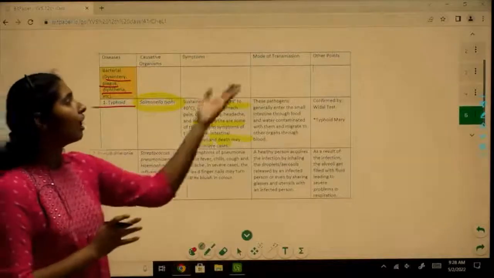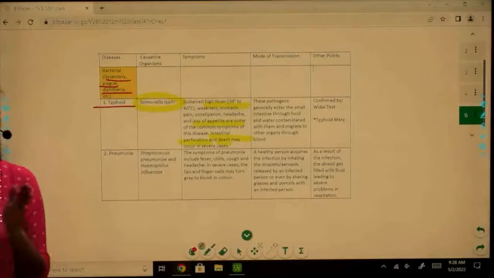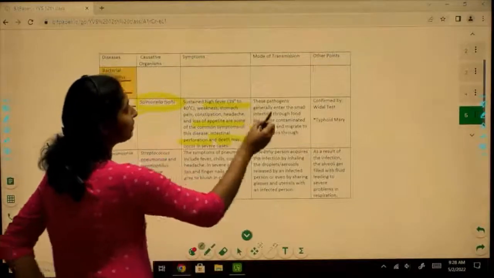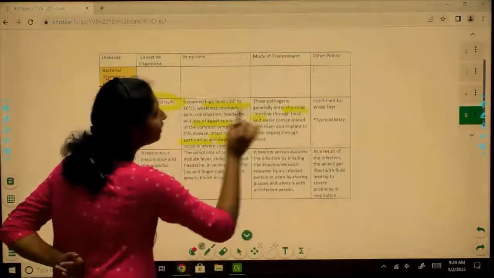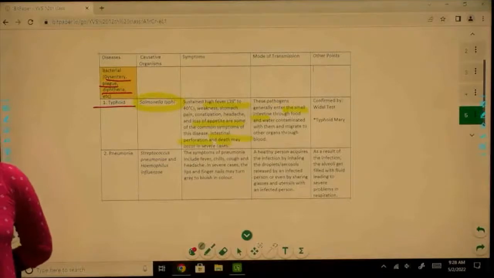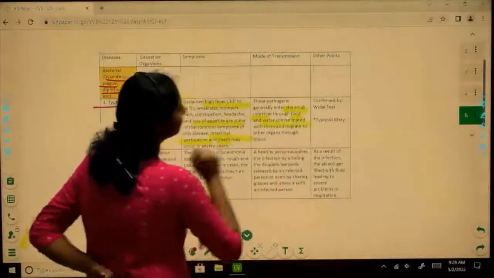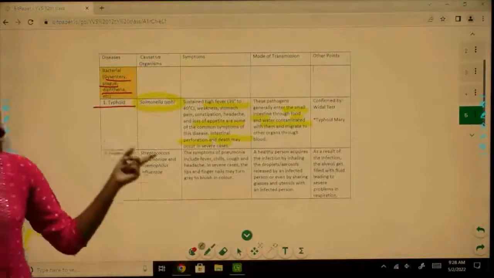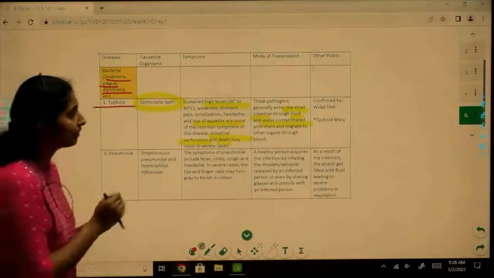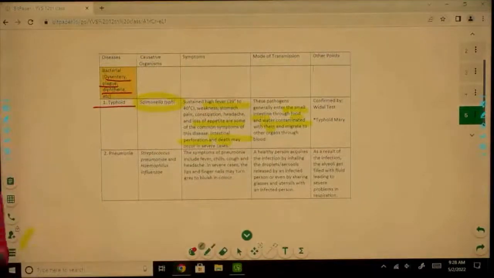Now, how does this particular bacterial infection get transmitted? It gets transmitted through the fecal-oral route. Basically, these pathogens enter the small intestine. How do they enter the small intestine? Through contaminated food and water, right? So Salmonella typhi enters through contaminated food and water, and once they enter our small intestine, they can migrate to other organs as well.